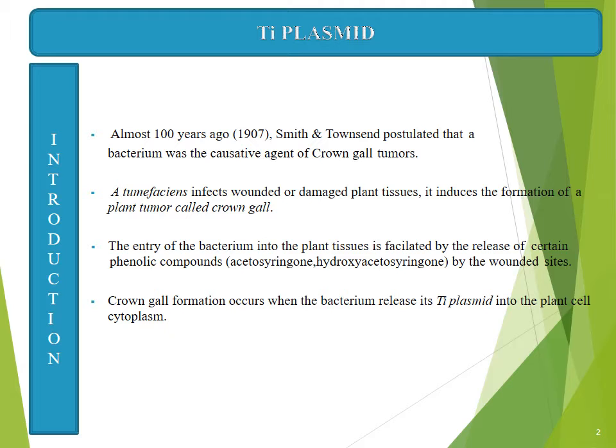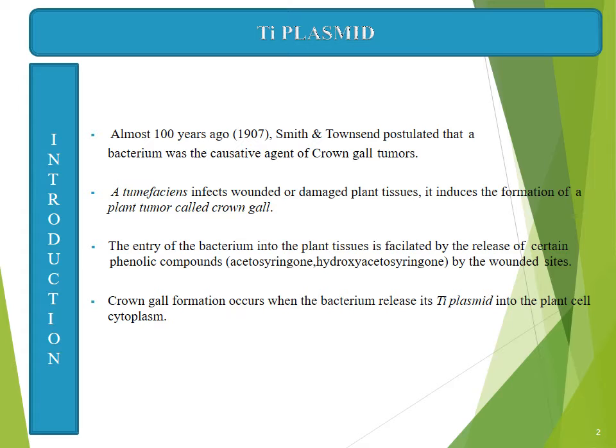The wounded plants may secrete phenolic compounds like acetosyringone and hydroxyacetosyringone into the soil, and the bacteria is attracted by the phenolic compounds and infects the plant.